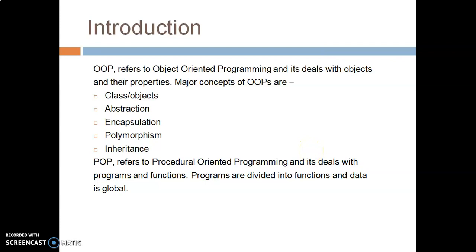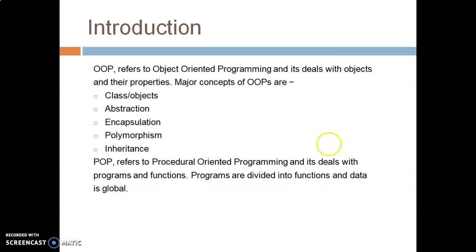Now what is POP first? POP is nothing but a procedural oriented programming language. Many of the earlier languages like C, Fortran, COBOL and Pascal are all based on the procedure oriented approach, and that's why they are all in the category of POP. POP actually deals with programs and functions. Here the programs are divided into functions and data is global. It means the data can move from one function to another function very easily.